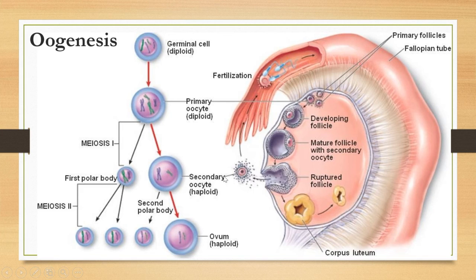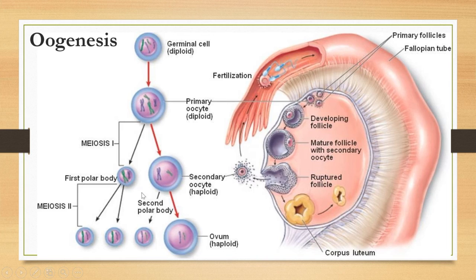And then once the sperm enters or penetrates the secondary oocyte, this secondary oocyte will continue meiosis 2 and produce an ovum and a second polar body.